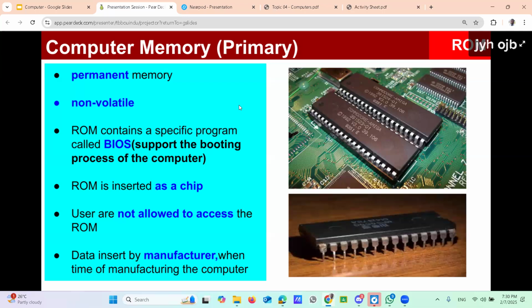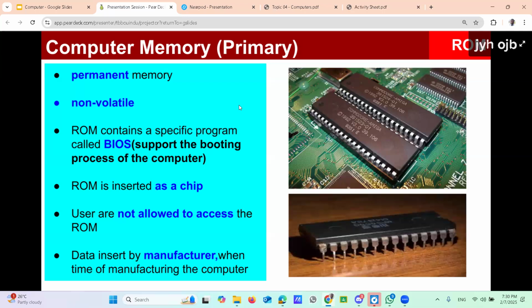Another meaning is that it is non-volatile. That means you can't delete the data in the ROM. You can't save your data in the ROM. You are not given permission to access the data in the ROM. That's why it is non-volatile. Then look at the next point.